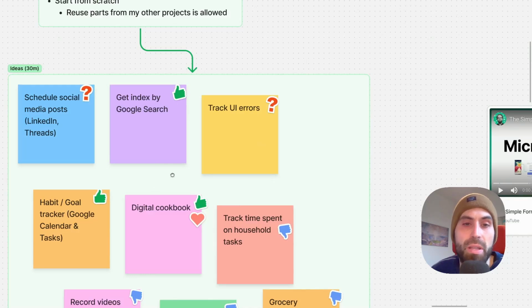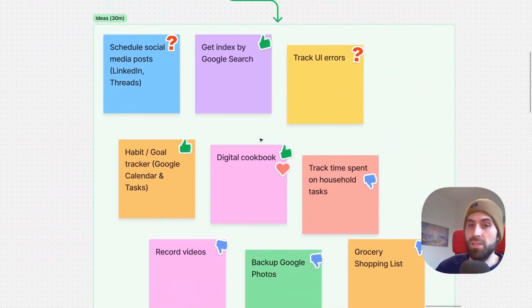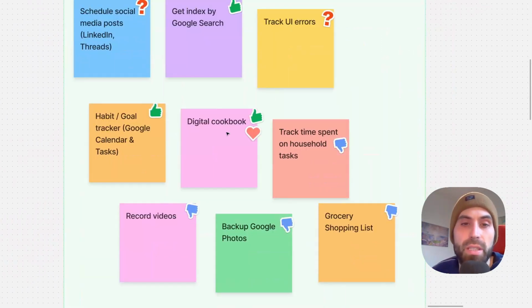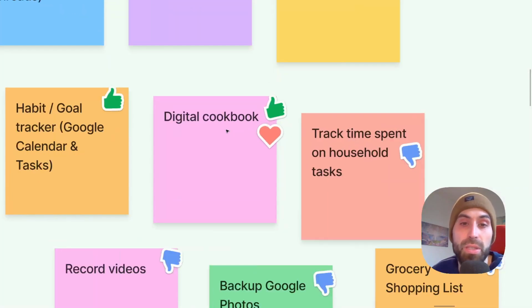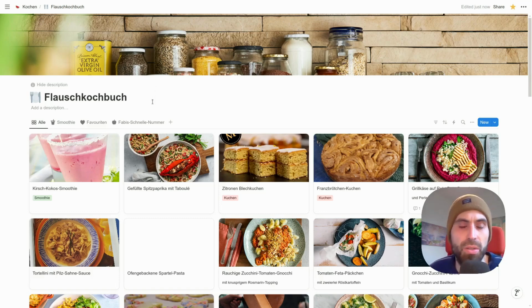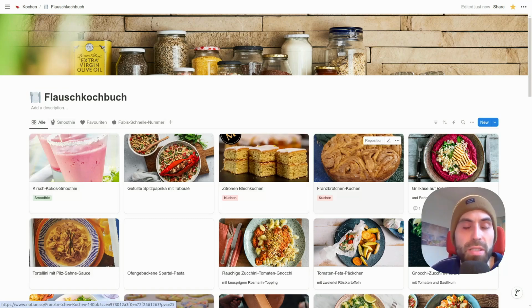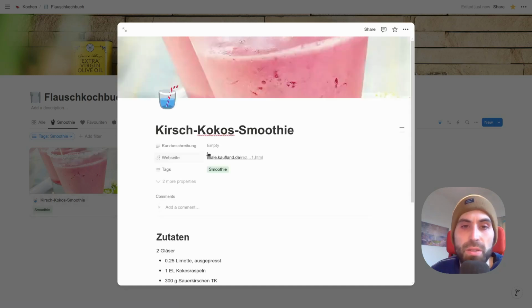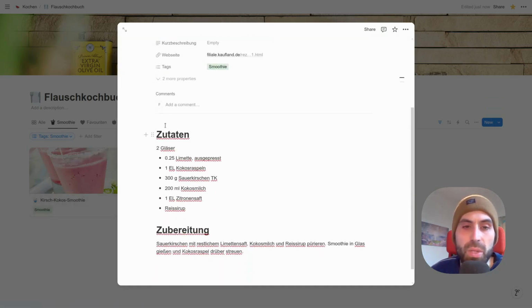And there are other ones with the thumbs up, which I would like to implement, but of course I had to choose one. The one I chose is the digital cookbook, because I really like that one. My girlfriend and I do have a cookbook together. It's currently built with Notion. You maybe know Notion. It's a tool where you have pages, but also databases, and you can build something like that. For example, we have here our recipes and different categories, for example smoothies, and here's a recipe from Kaufland, and then we have the ingredients, and then the steps to prepare the smoothies.